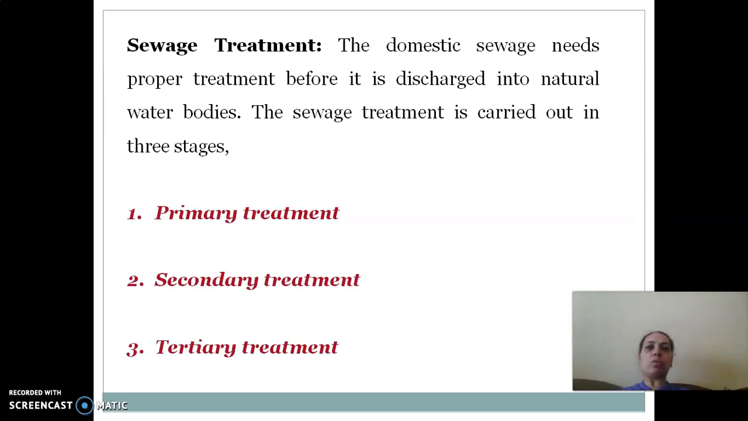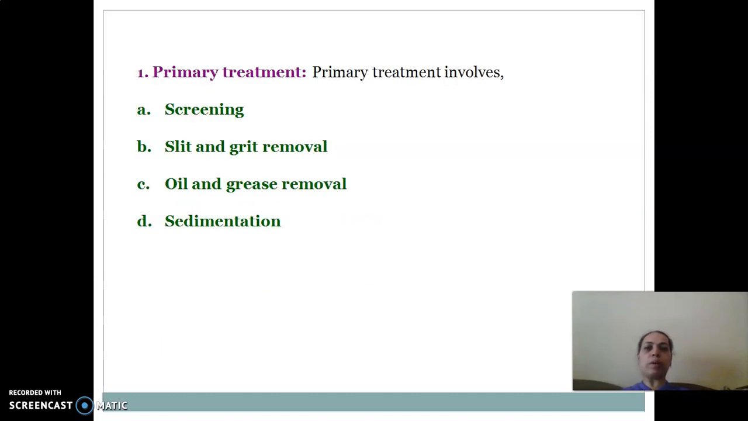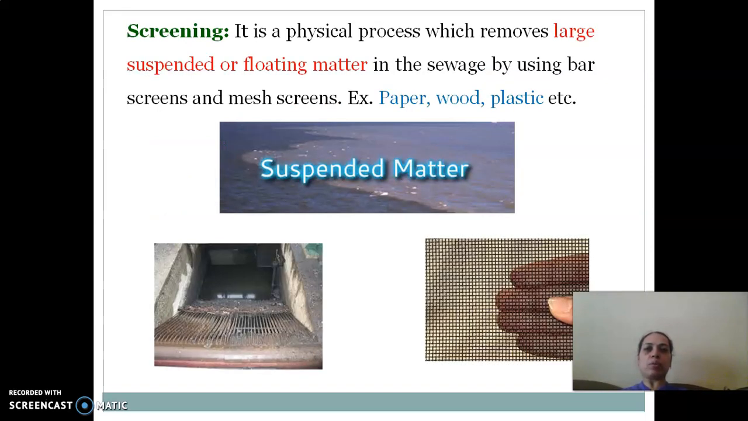We need to go step by step. First the primary treatment is carried out, then the secondary treatment, and finally the tertiary treatment. We'll have a look at each of these treatments. Primary treatment involves very simple steps like screening, silt and grit removal, oil and grease removal, and sedimentation. It is also called the physical method of treatment of water.